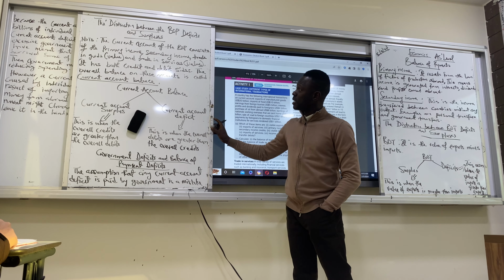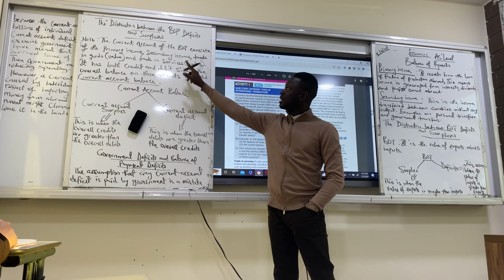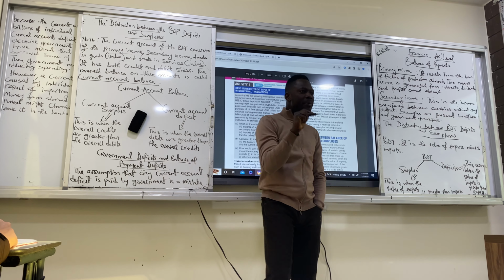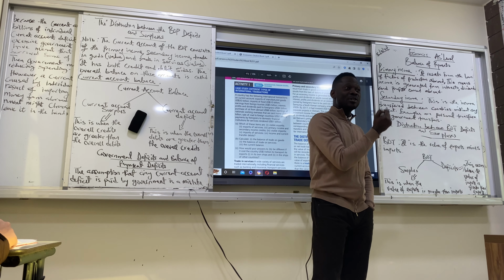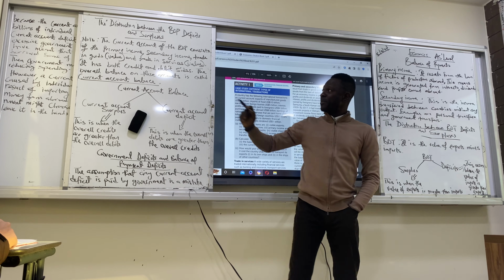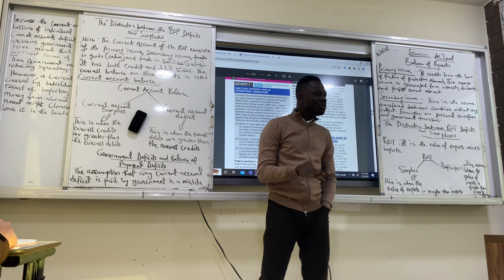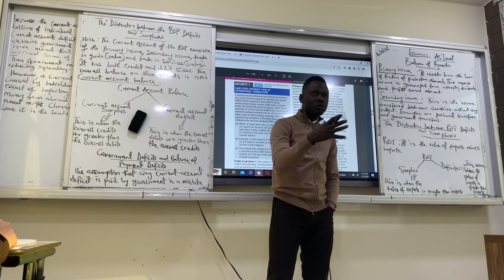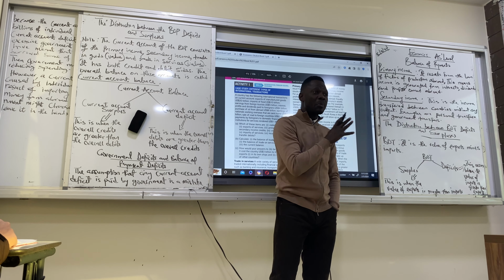So for the distinction there, note the current account of the balance of payments consists of the primary income. Remember, our primary income is from our trade in goods and services. That's where we get our primary income. I said that earlier. This is our factors of production. We have blown our factors of production out. That gives us our primary income.